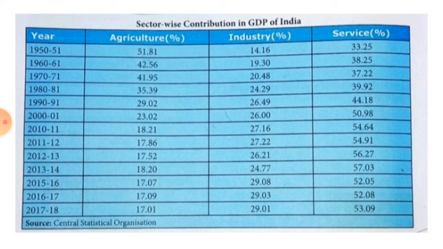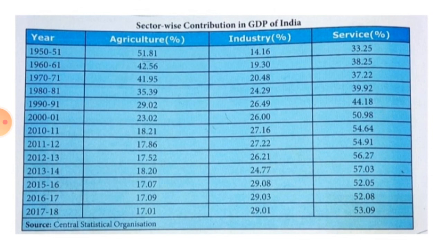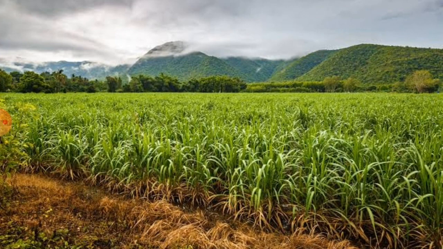And service sector: 1950 33%, and next 10 years back 38%, 1970 37, 1980 29%, 2000 50%, 2010 54%, 2011 54, 2012 to 13 56, 2015 52.5%, 2017 to 18 53.09. Okay students, India is second largest producer of agricultural products.